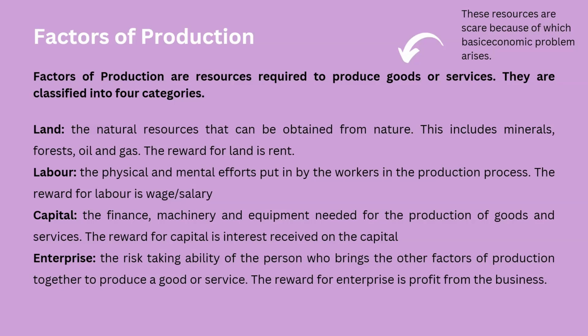So whenever we think about the things required for production of either goods or services, those can be classified into any of these four things. There is a short note at the side that says these resources are scarce because of the basic economic problem. We did discuss the basic economic problem in the previous slides.